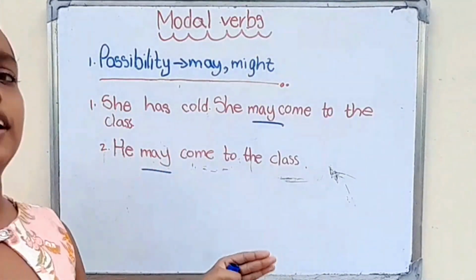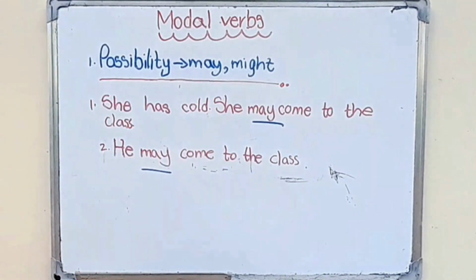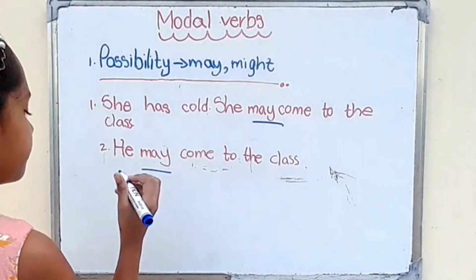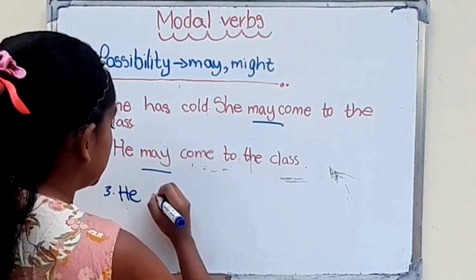Another word is might. How can we make sentences using might? Like this: he might come to the class.